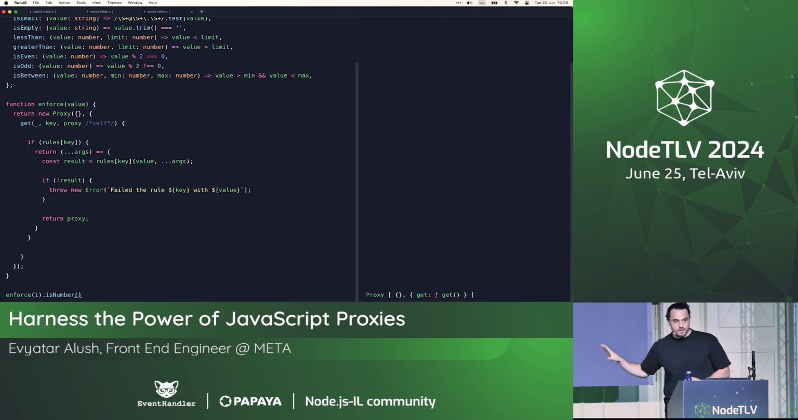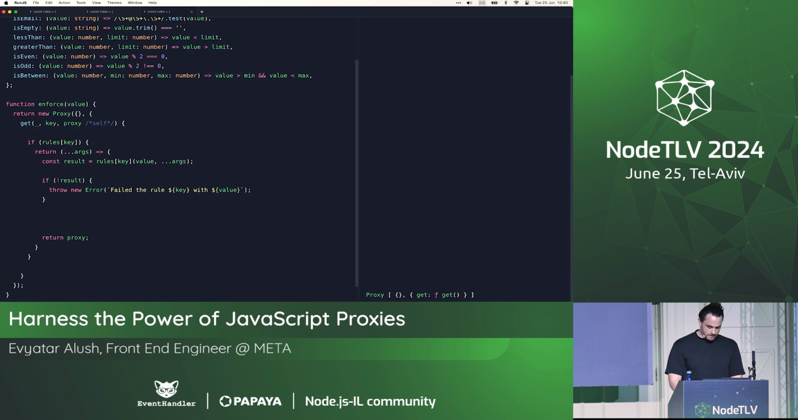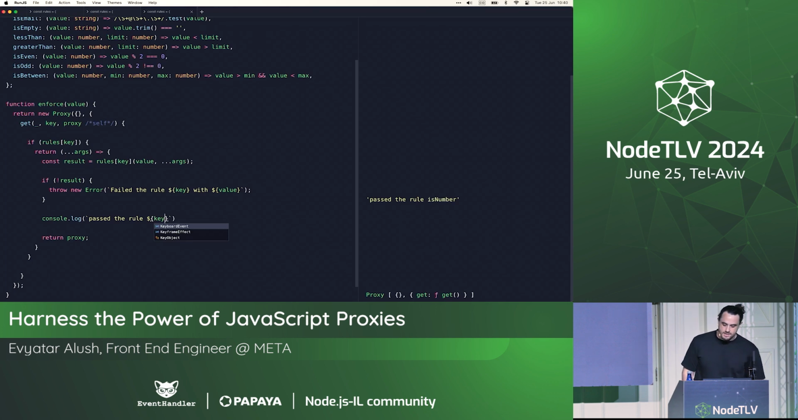Now, if you don't understand, this is a good result, because this means that we can infinitely chain. So let's log this just for the logs. And we don't really need it in production, but just for us, let's say console.log passed the rule key. And we can see that we passed the rule is number.